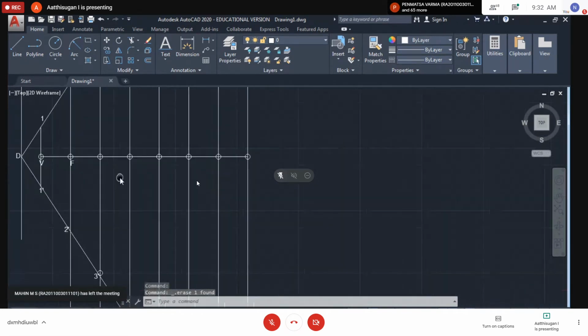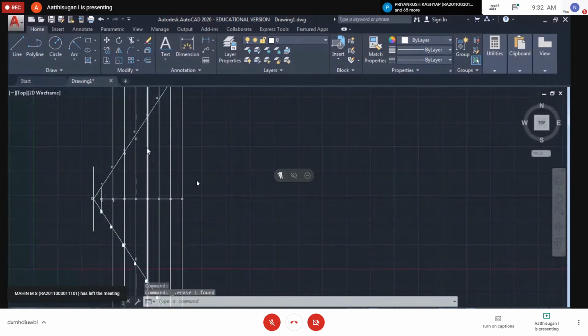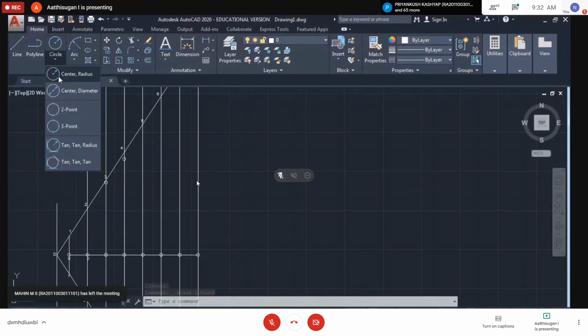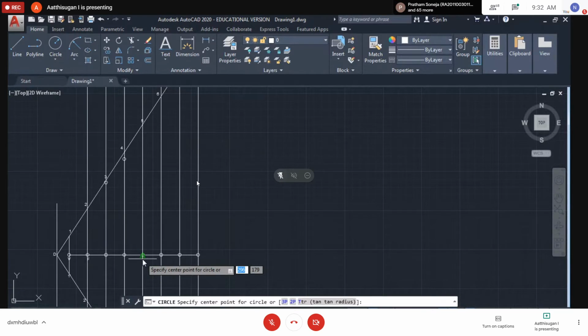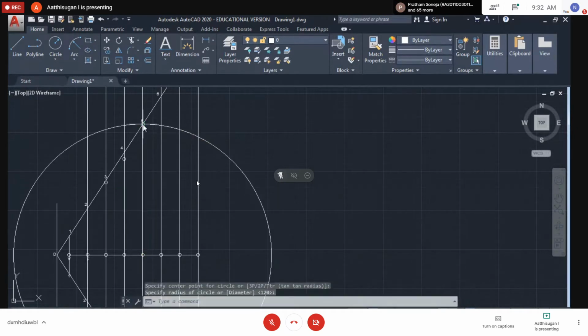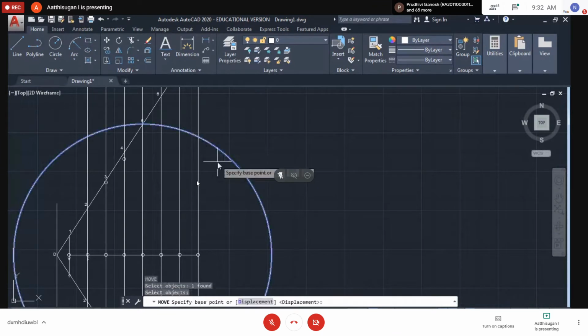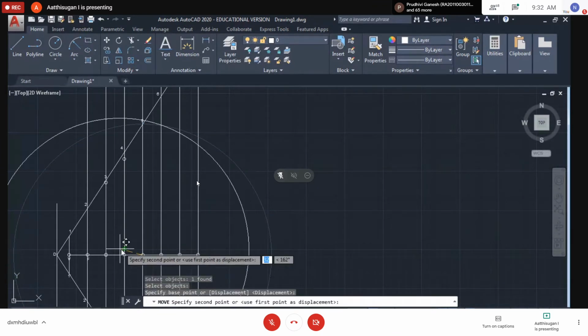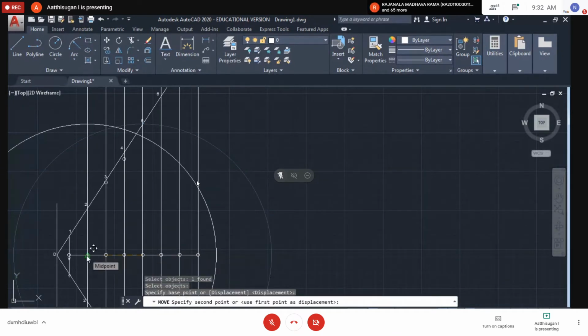For my case, the circle is easy, so I'm going to try with the circle. Previously we had a distance, but with a line you have to measure the distance, which takes time. This is easy: just draw the circle, then move the circle to the center focus point. We get the intersection point on the same, so mark the point.